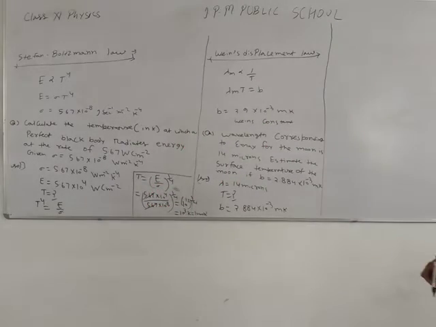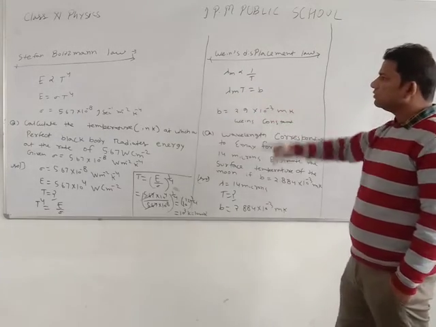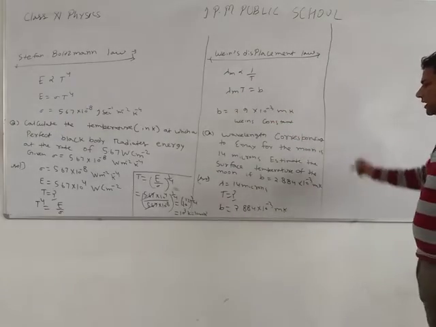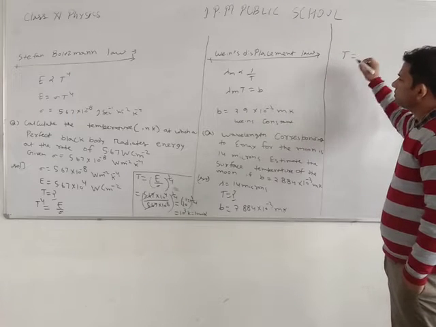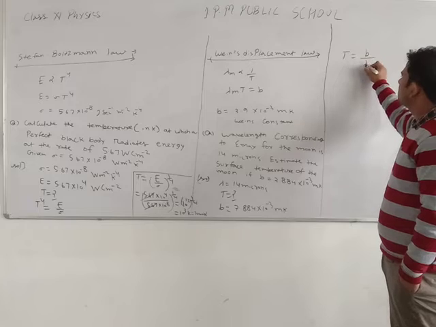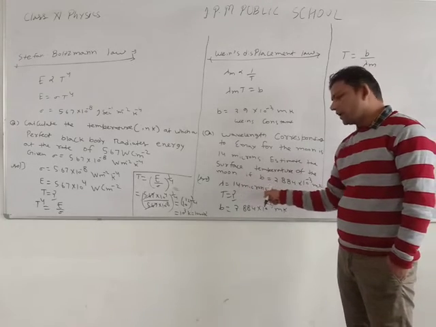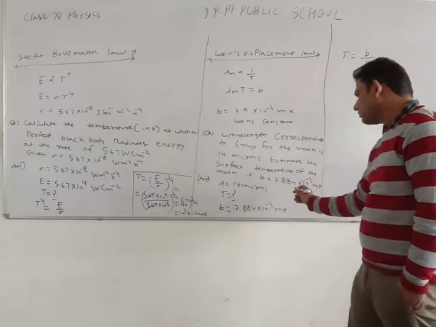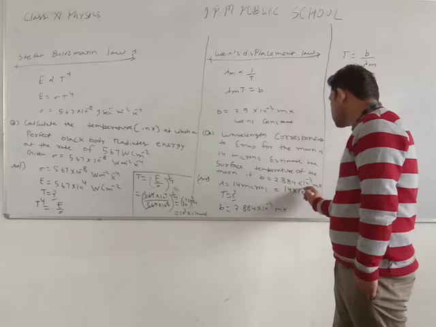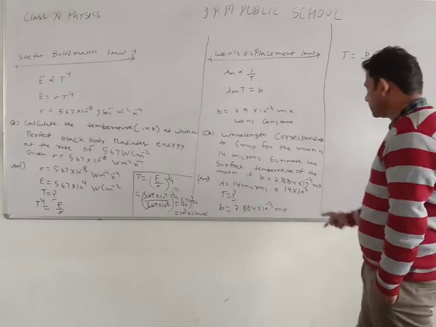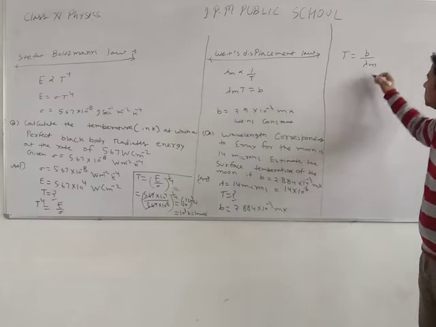Then we can find the value of T from this law, because lambda m T equal to b. So we can find the value of T. It means T equals b upon lambda m. Students, this is given in 14 micron. Micron means 10 to the power minus 6, so we multiply by 10 to the power minus 6 in this value. Then it converts into meters, 14 into 10 to the power minus 6.